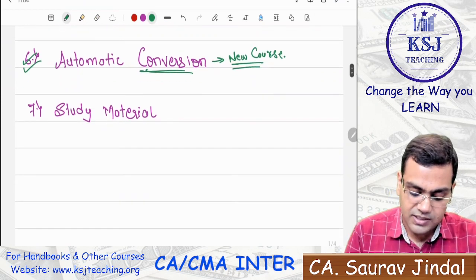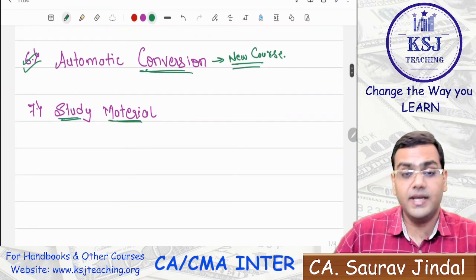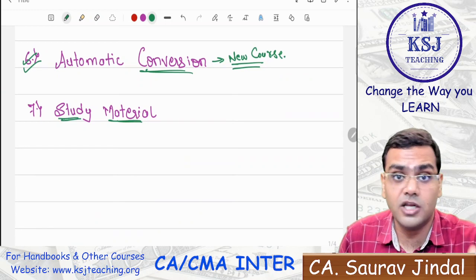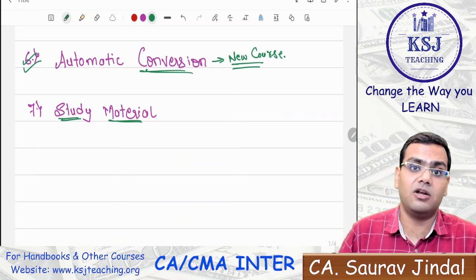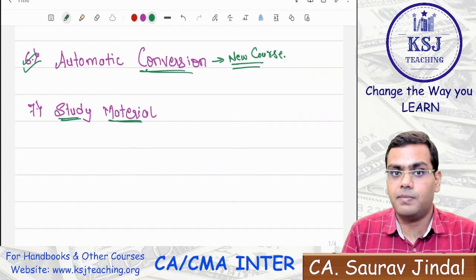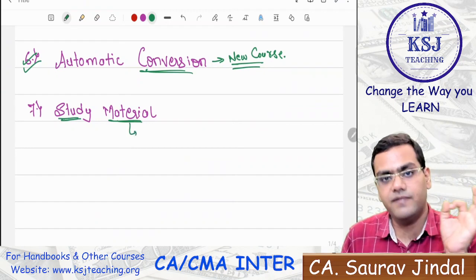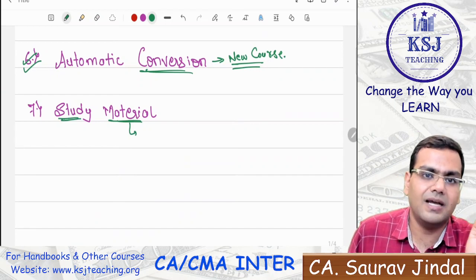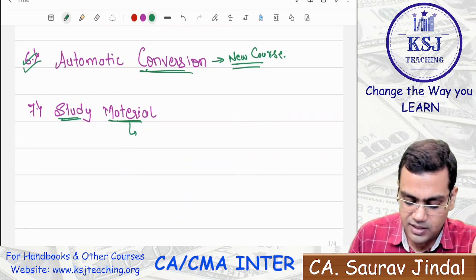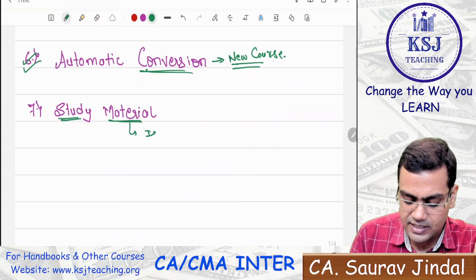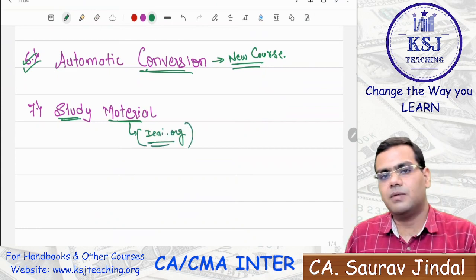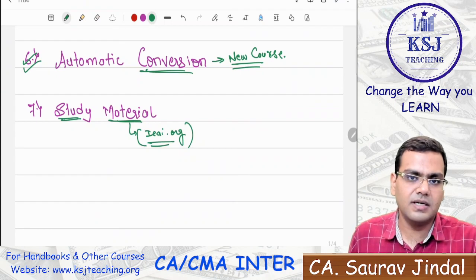Sir, what about the study material then? Do we need to buy the study material again for the new course? Because we already have the study material of the existing course. Do we need to buy it for the new course again? For that, ICAI will definitely come up with some provision, right? Otherwise, if you see, the study material will be available on icai.org, right? You can just take a printout and all those things, isn't it?